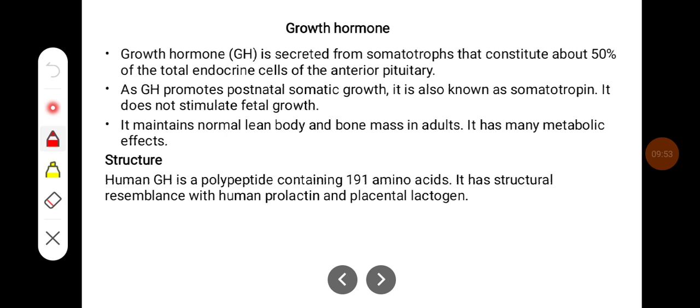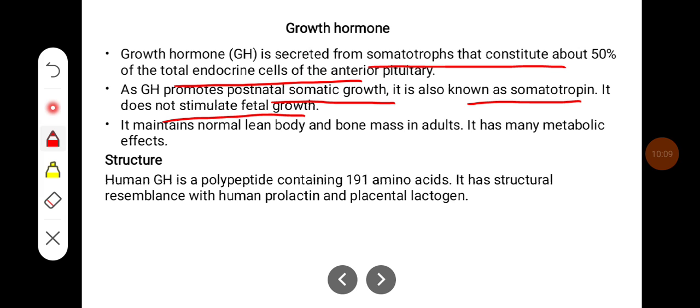Coming to growth hormone, it is secreted from the somatotrophs that constitute around 50% of the total endocrine cells of the anterior pituitary. As growth hormone promotes postnatal somatic growth, it is also known as somatotrophin. It does not stimulate fetal growth. It maintains normal lean body and bone mass in adults. It has many metabolic effects.